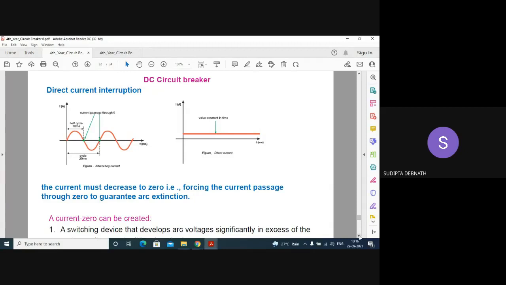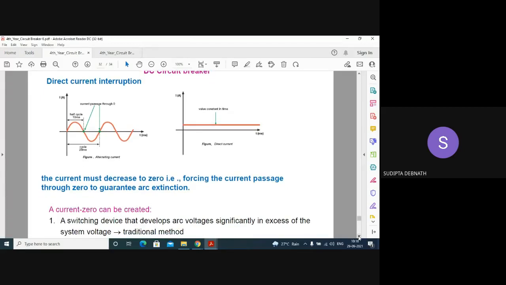But how is the current 0 reached for DC? By some artificial means, because DC current is like this, with no natural 0 unlike AC current. So the current must be decreased to 0, that is, forcing the current through 0 to guarantee arc extinction.